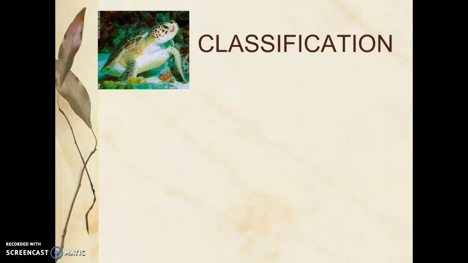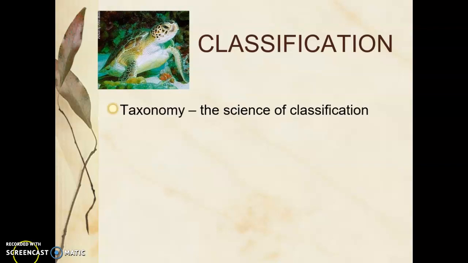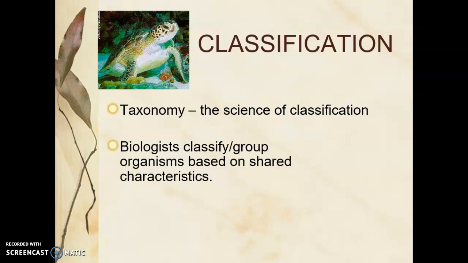Today we're going to talk about classification. Classification is an orderly way that scientists keep track of all organisms on Earth. Taxonomy is the science of classification. So classifying organisms is called taxonomy. When we classify or group organisms, scientists do so based on characteristics that are similar or shared.